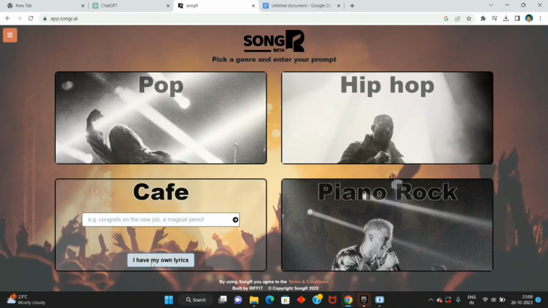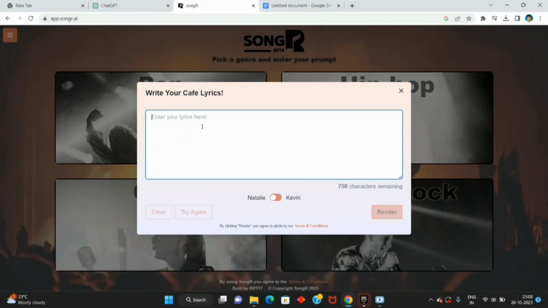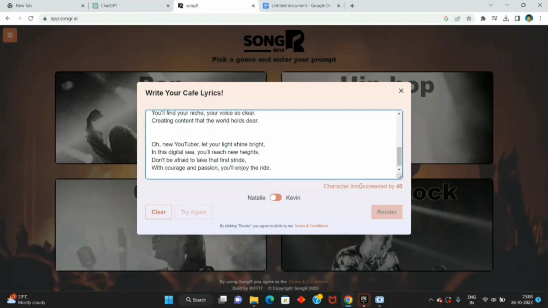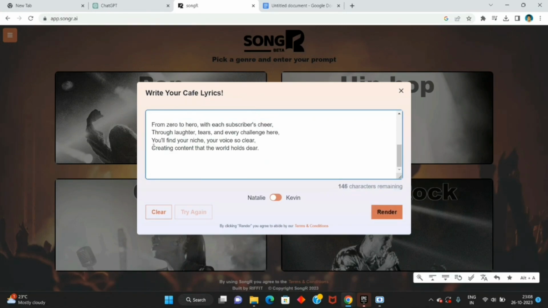So I have my own lyrics. I'll click on this, copy these lyrics and paste them there. Okay, the character limit has been exceeded, 440 characters. So I'll remove this line also, and yeah, we are within the character limit.